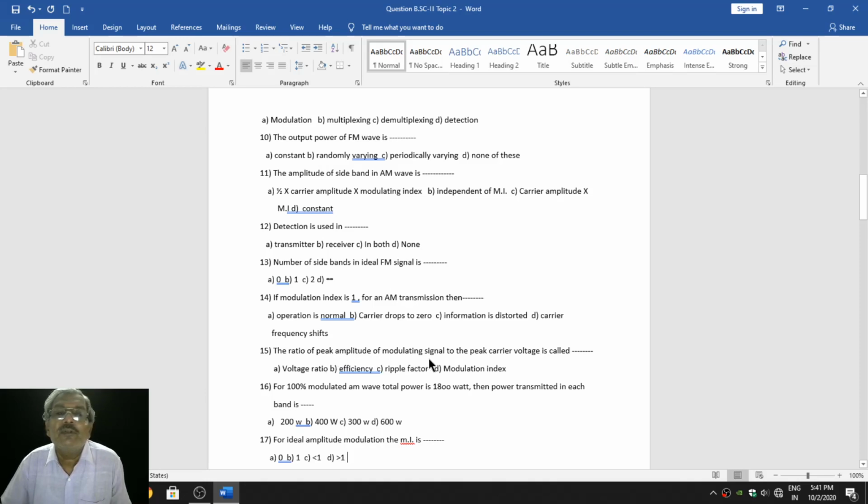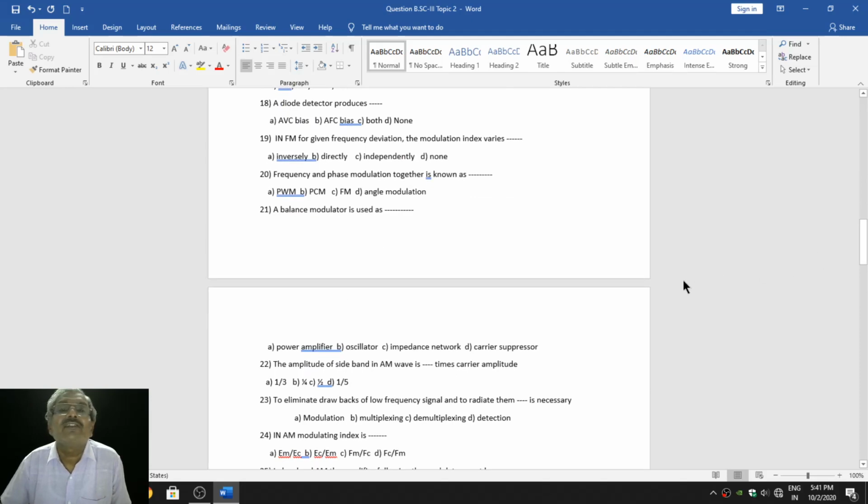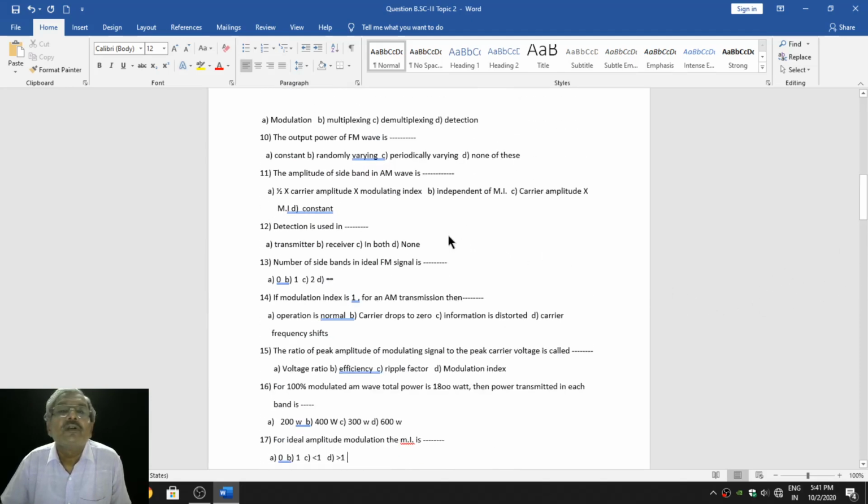The ratio of peak amplitude of the modulating signal to the peak carrier voltage is called as dash dash. Just I am reading. You have to write the answers. For 100% modulated AM wave, total power is 1800 watt. Then power transmitted in each band is dash dash. For ideal amplitude modulation, the modulation index is dash dash.